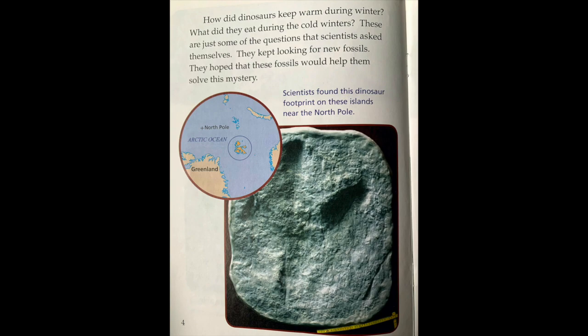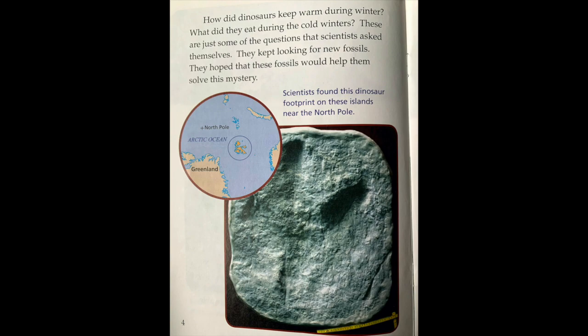Now, I asked you to pause the video and to think about your answer, but for me, I'm going to think about what I know about how to stay warm and what I know about dinosaurs and maybe animals and the cold Arctic. What I know about animals that live outside in the cold is sometimes they have lots of fur. So maybe the dinosaurs had lots of fur or even really thick skin because that can help insulate their bodies and keep them warm. Or maybe the dinosaurs just had a really thick layer of fat because I know fat helps keep animals warm in the cold winters as well.